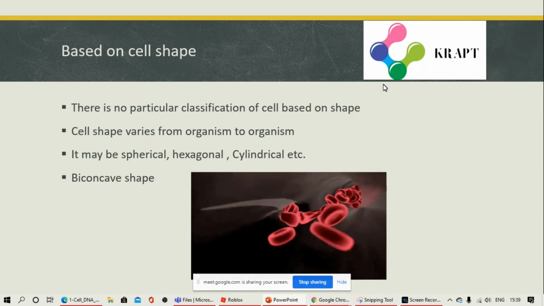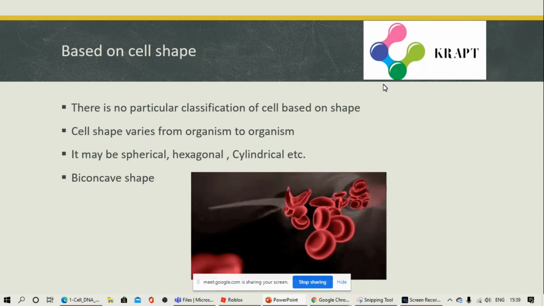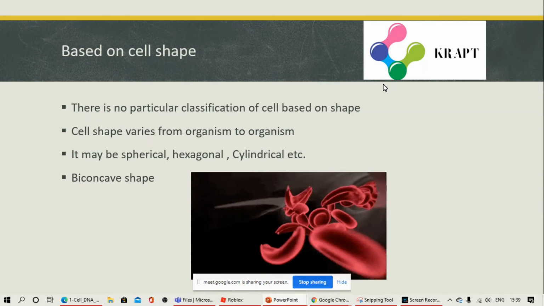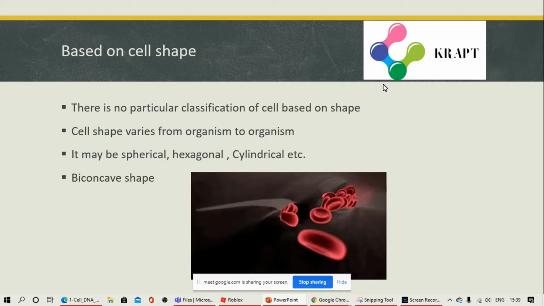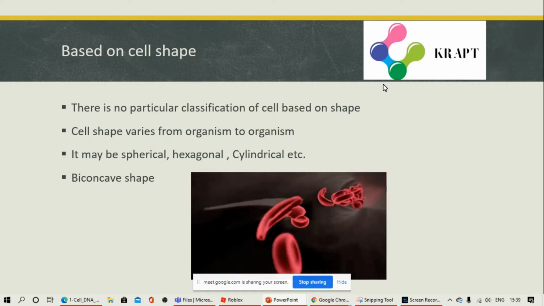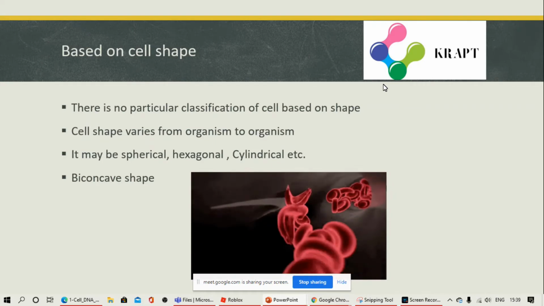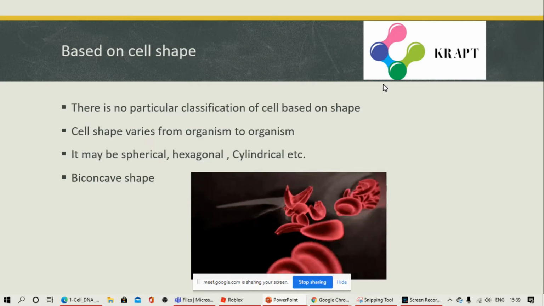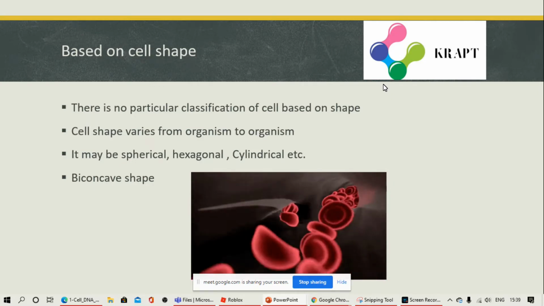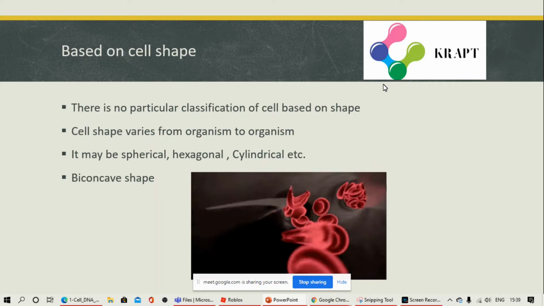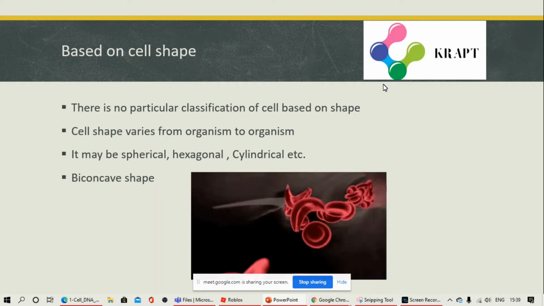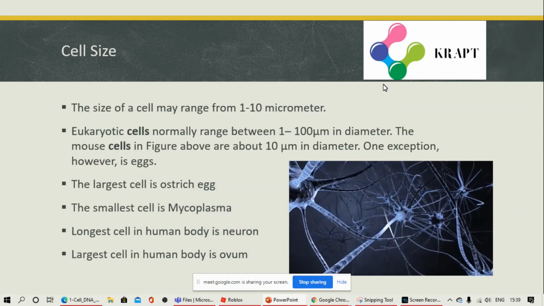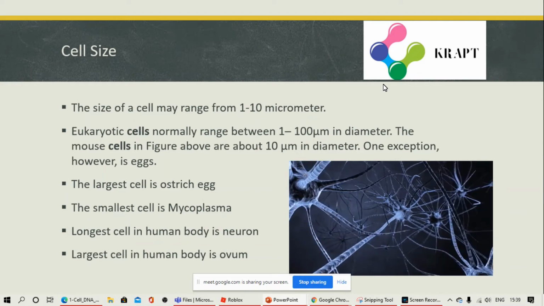Based on cell shape, there is no particular classification of cells. But cell shape varies from organism to organism. It may be spherical, hexagonal, cylindrical. You can see RBC cells in the animation. It is biconcave in shape. It differs from organism to organism.